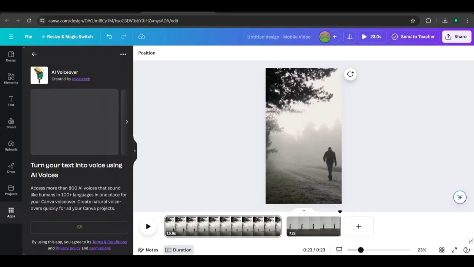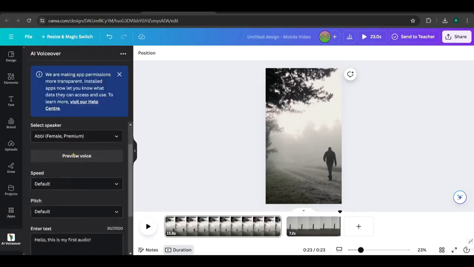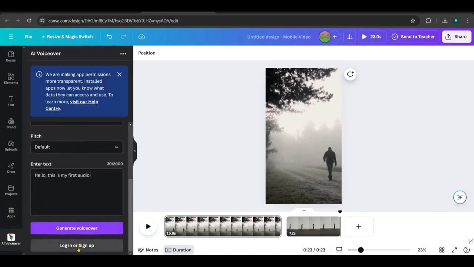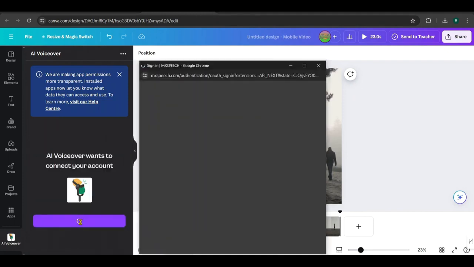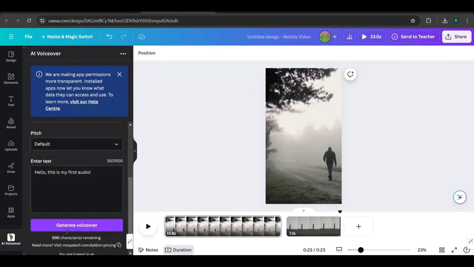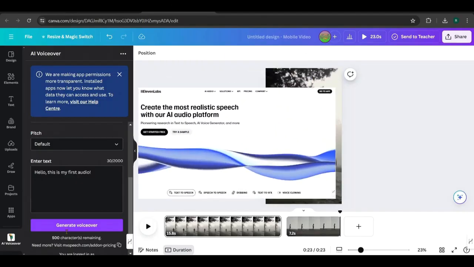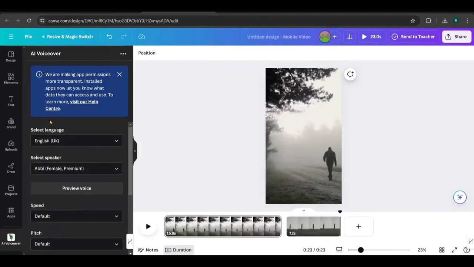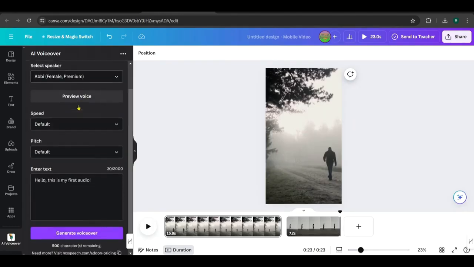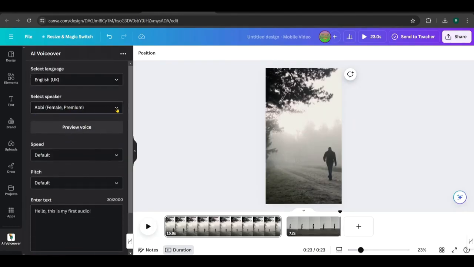Click on it, open. First, you have to sign up with your Gmail. Once signed up, connect to the app. You only have 500 tokens for free. If you run out, you can try other voiceover tools, or you can use 11 Labs, which also has pretty decent voices. Select the speaker. Let's try a few male speakers.